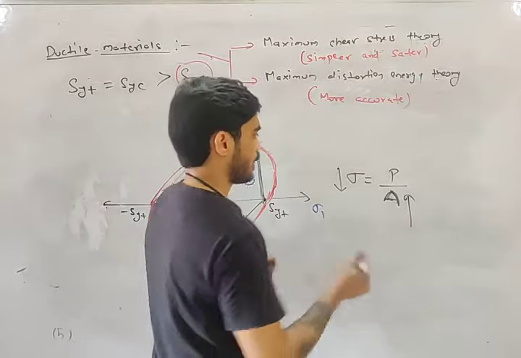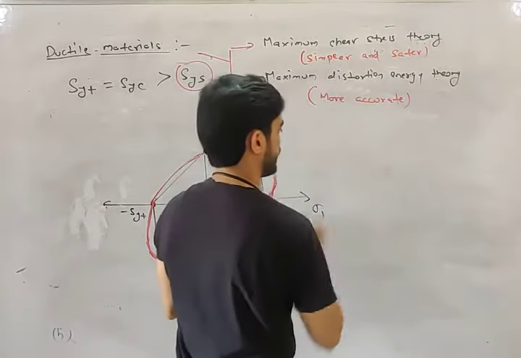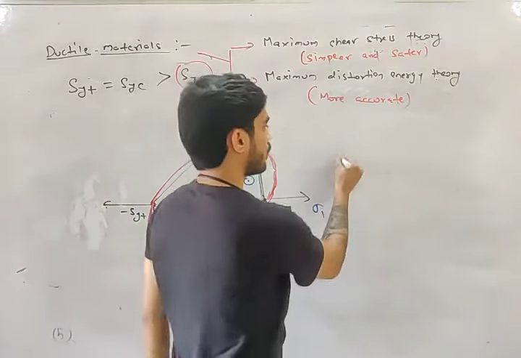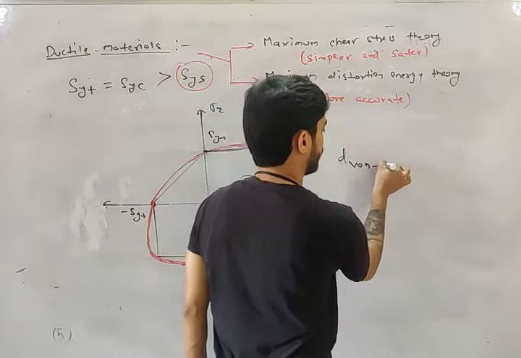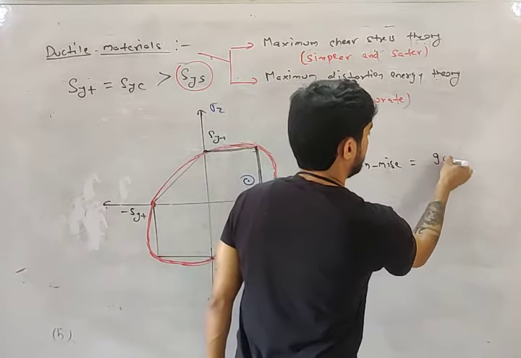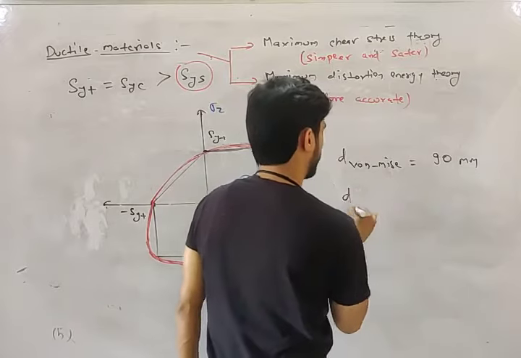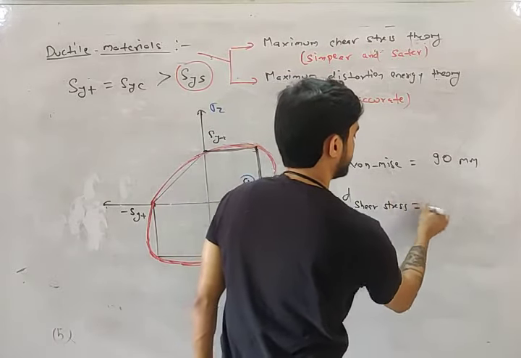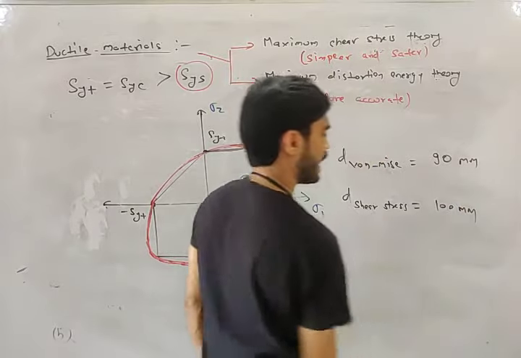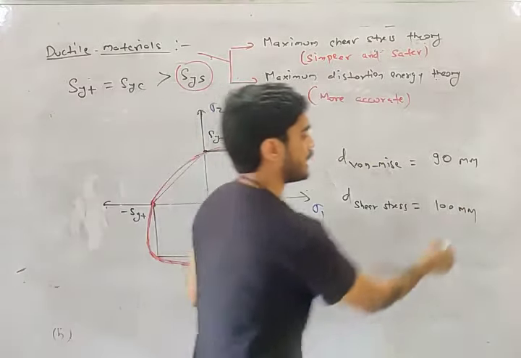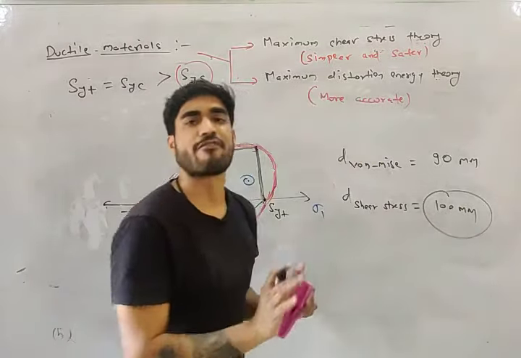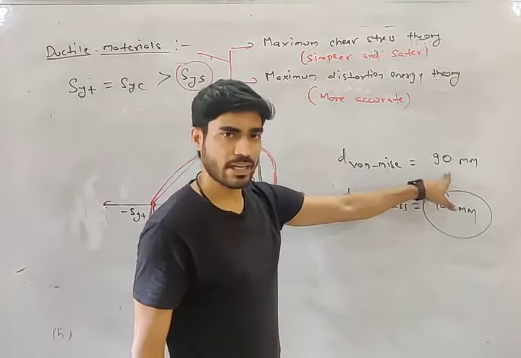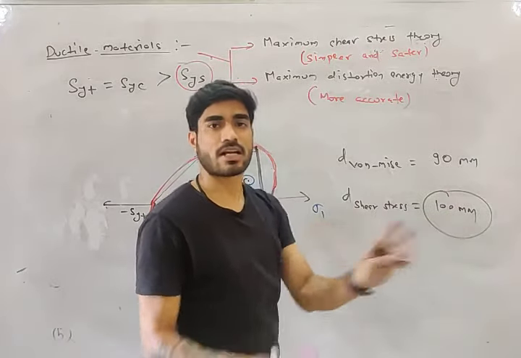Let's say according to von Mises theory you are calculating diameter. Diameter according to von Mises is, let's say, 90 mm, and diameter according to shear stress theory is, let's say, 100 mm. If you are using 100 mm, you are safer. You need 90, but you are using 100, so you are safer.